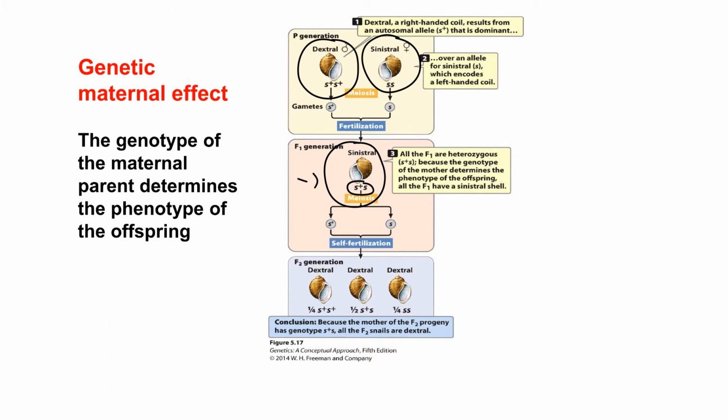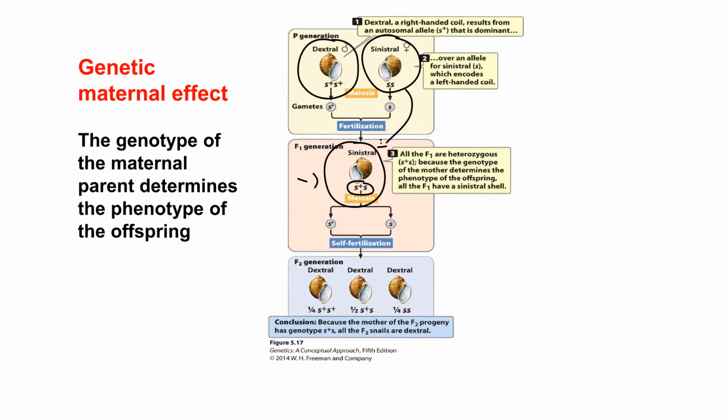However, since the shell coiling is controlled by the substances present in maternal cytoplasm, this offspring manifests maternal phenotype, and it has sinistral shell coiling.